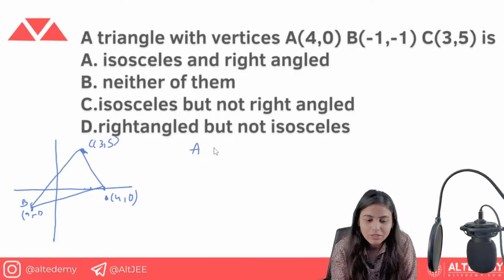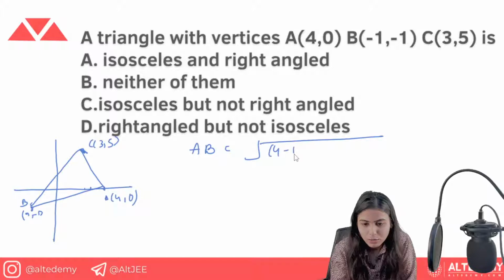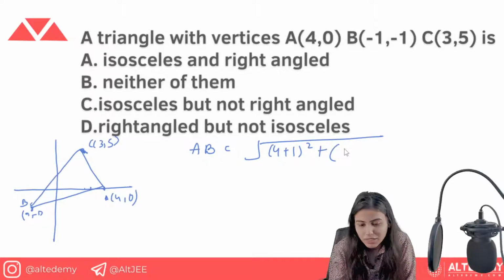Okay. So let's just calculate the distance AB. The distance AB is calculated as, we have 4 minus -1, that is going to be +1, because we have minus minus here, squared, plus 0 minus -1, that is turning out to be +1, squared. So here we have 25 plus 1, under root 26.